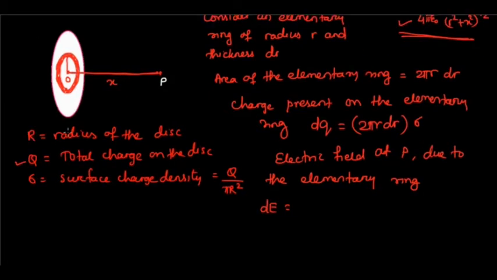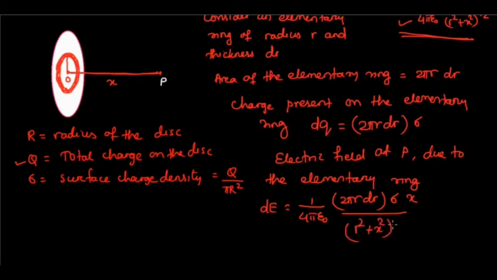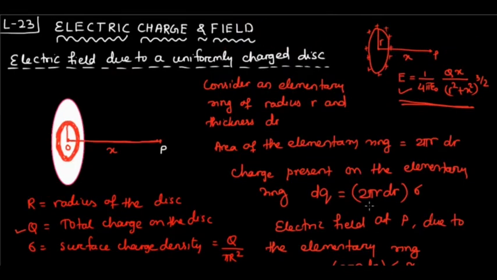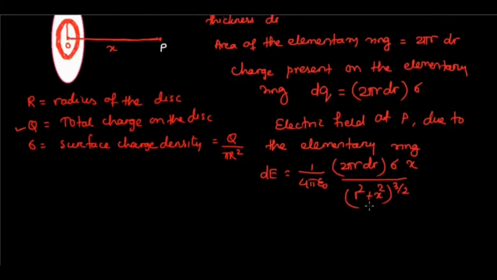So dE is equal to 1 by 4 pi epsilon naught into the charge on the ring, that is dq, meaning 2 pi r dr into sigma, into x divided by (r square plus x square) power 3 by 2. So this is the expression for the electric field due to the elementary ring. And we have to calculate the electric field due to the entire disk.